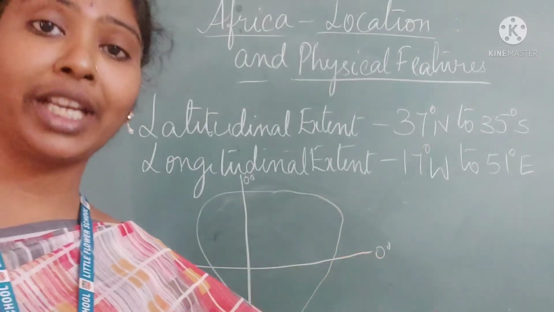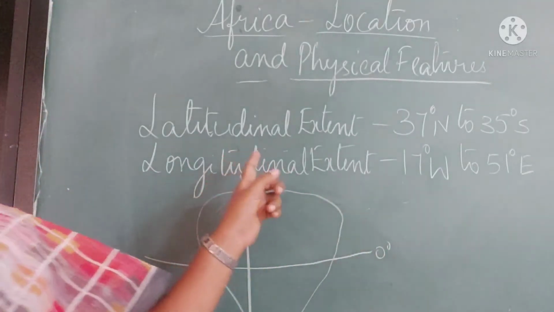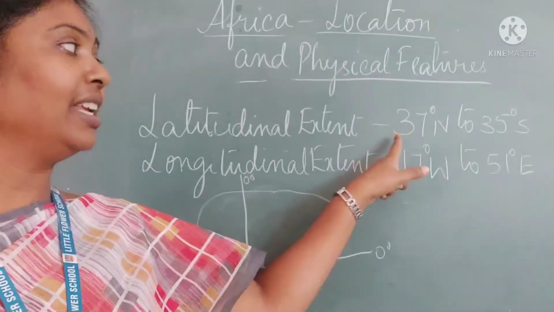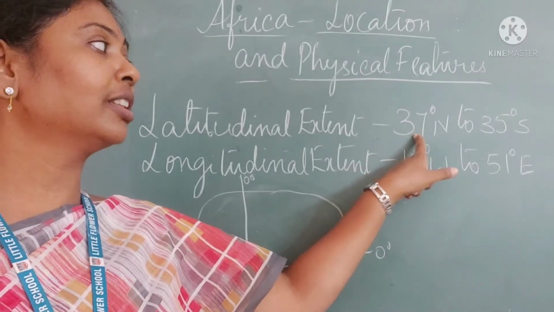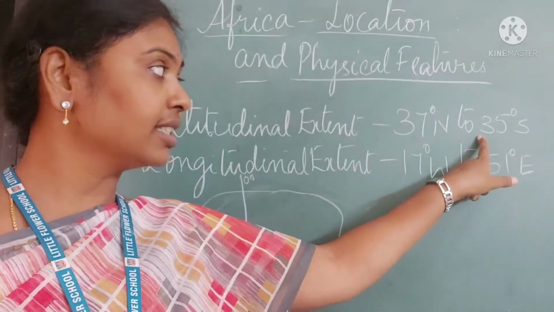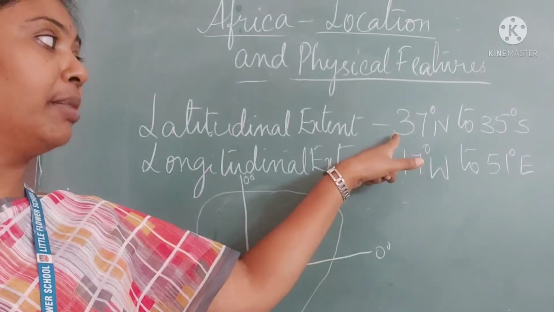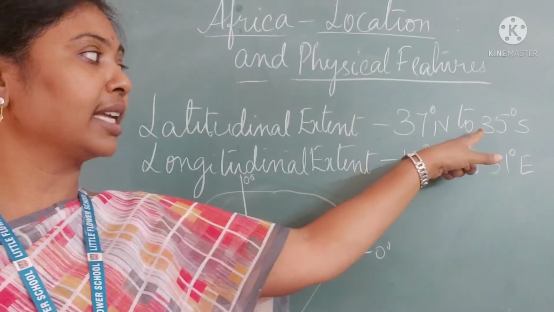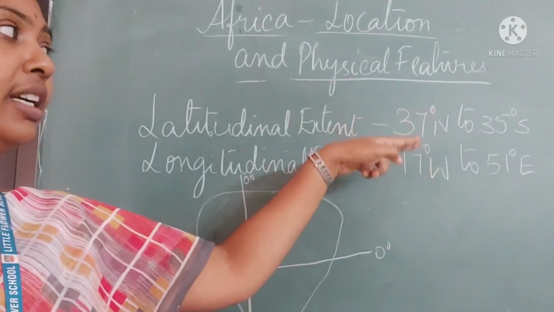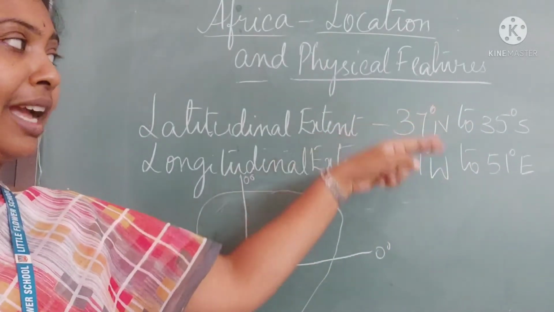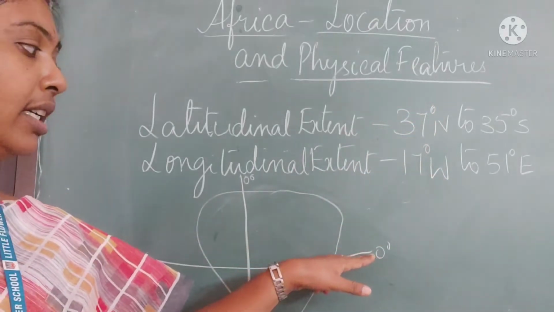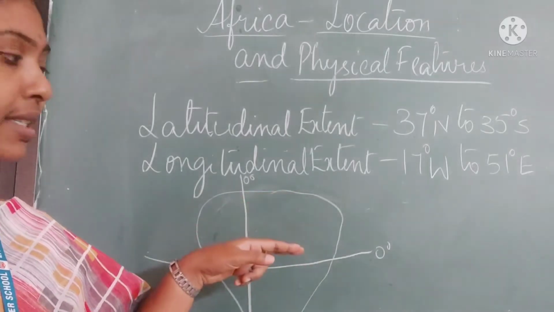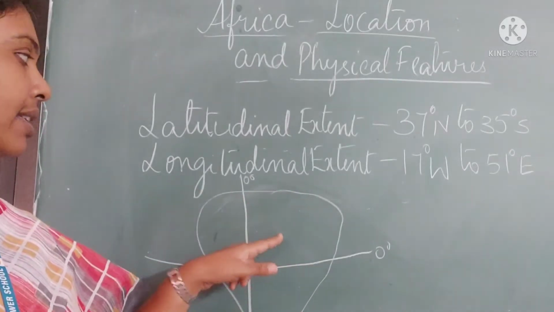That is nothing but the location of Africa. Africa's latitudinal extent is 37 degrees north to 35 degrees south. That is, in the northern hemisphere it has 37 degrees latitude, and in the southern hemisphere it extends to 35 degrees latitude. That is, the equator is dividing the continent into two parts, but unequal parts.